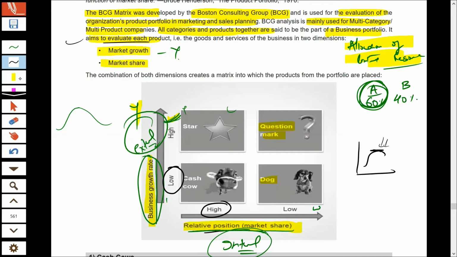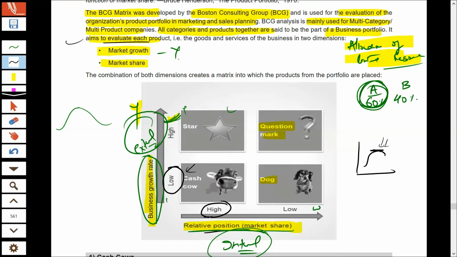Why don't they require heavy investment? Because the industry in which you are operating has already stabilized. So there is no scope for investing more, because new customers are not going to come and buy your product. So you have to invest at the same level at which you are investing at present. You have to maintain that level of investment, but no new investment you have to make.